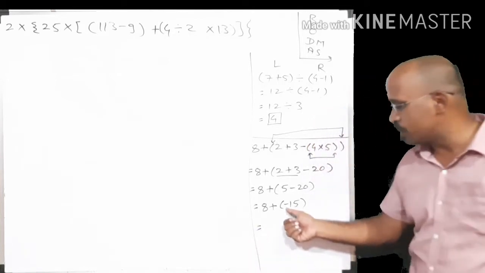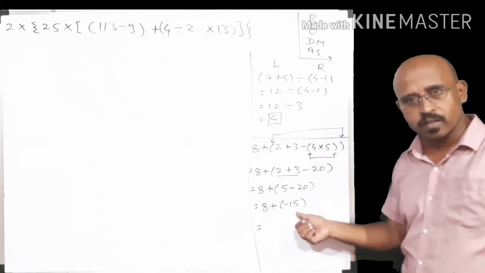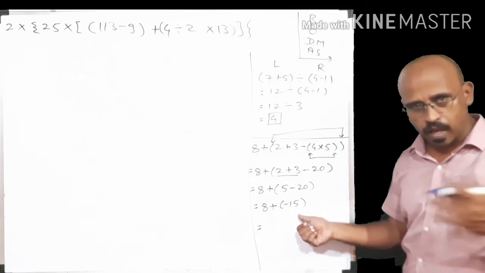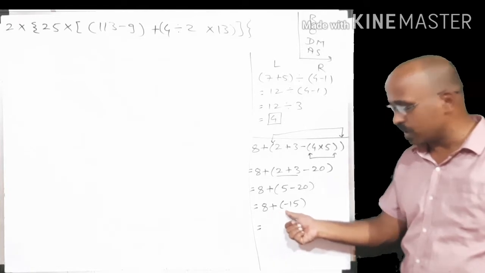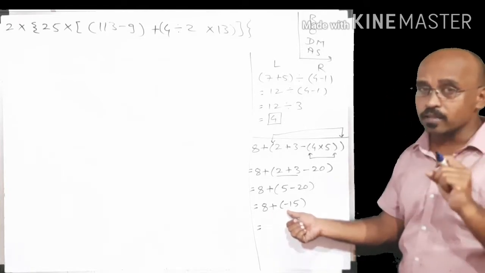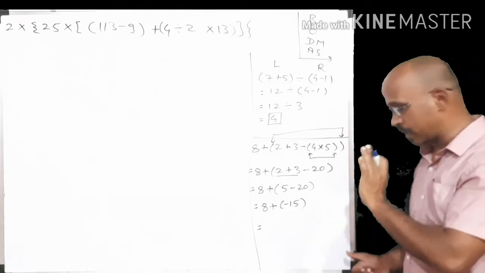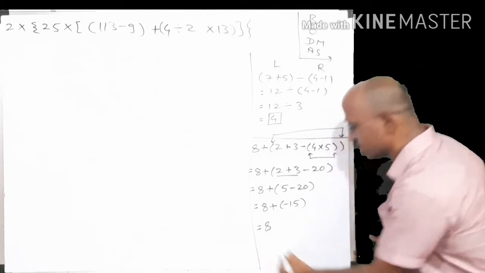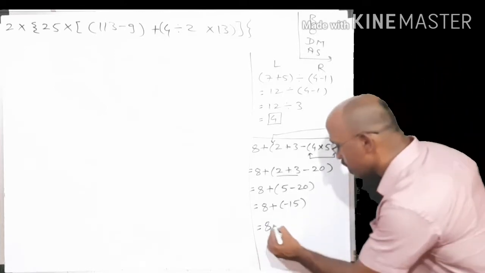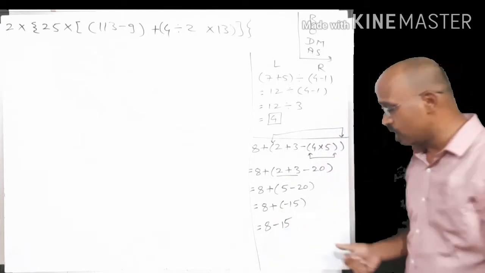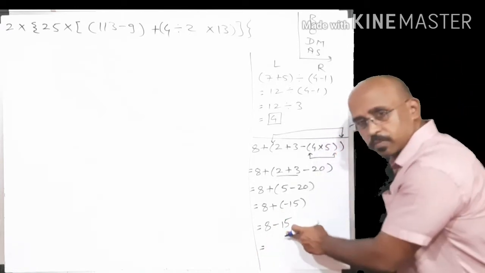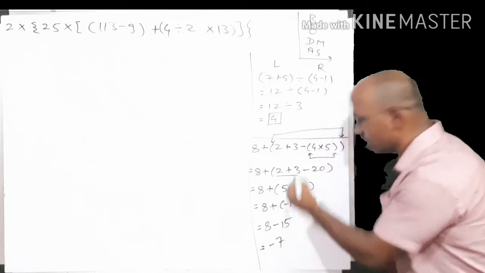Now this bracket removal, I hope you are much aware since last standard and the third lesson of this standard also. How to remove the bracket? Plus minus, minus. Minus is the symbol in the case of bracket removal of the number inside the bracket. So it will be 8 minus 15. Here I have removed the bracket. So again, it equals 8 minus 15, minus 7 is the answer of this.